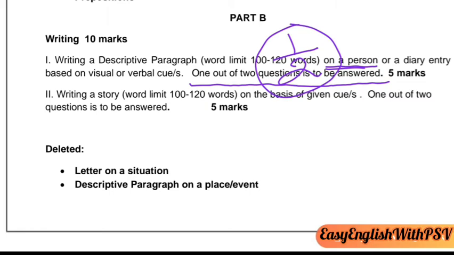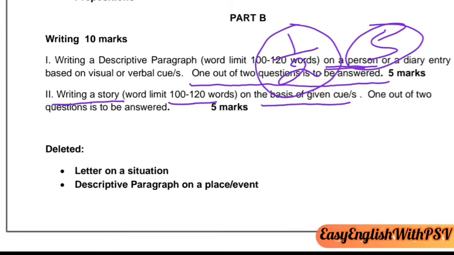Next question, writing a story. In the writing section, you will be given 5 marks for 1 question, and the remaining 5 marks for the other. Writing a story, word limit 100 to 120 words. On the basis of given cues, you will be given some help. According to that, you have to create your imaginary story. 1 out of 2 questions is to be answered.